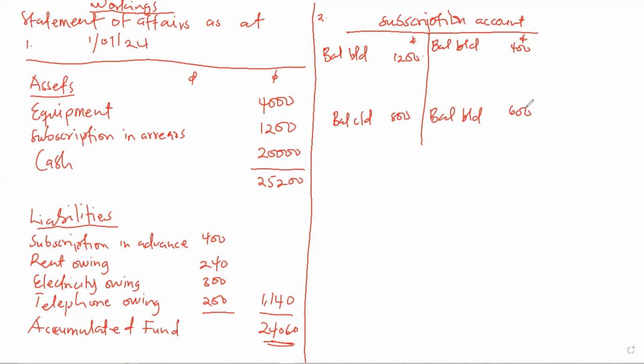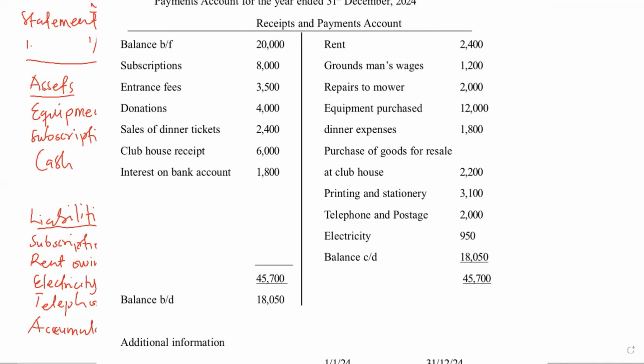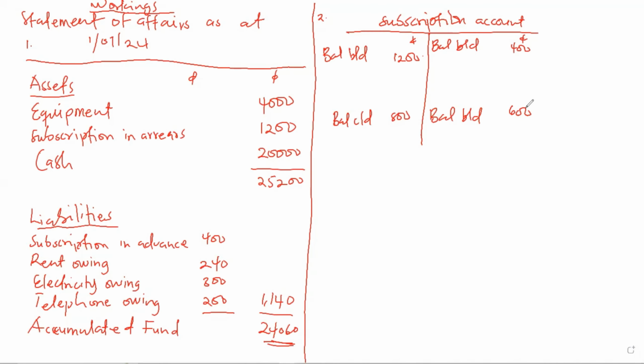600. So after recording the balances, we now move to the receipt and payment account and find how much was received for subscription. When we move to the receipt and payment account, subscription is on the debit side and it is 8,000. Since it is on the debit side of the receipt and payment account, it means that receipt and payment account will also come to the credit side here because of the double entry principle. You debit and you credit. So if this is on the debit side over here, then when you come here, you have to be on the credit side. So we record and say 8,000.